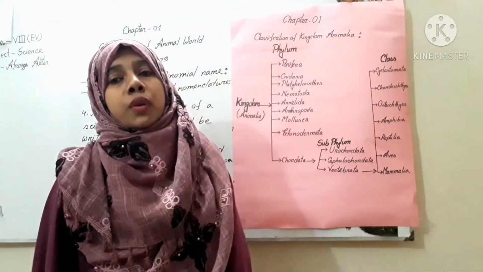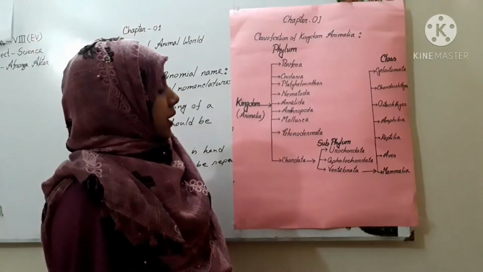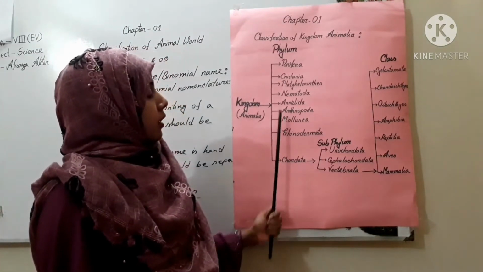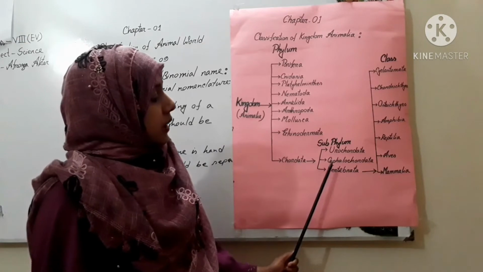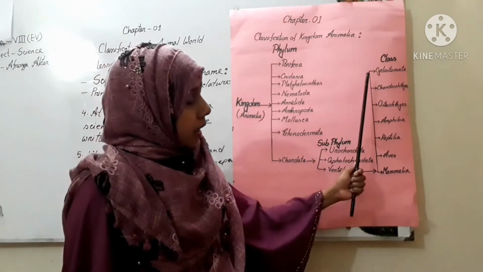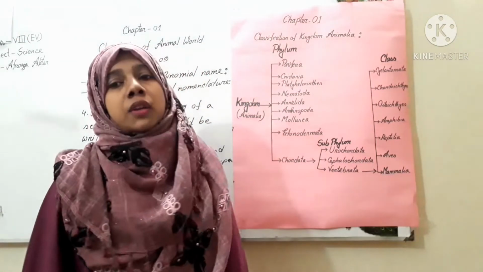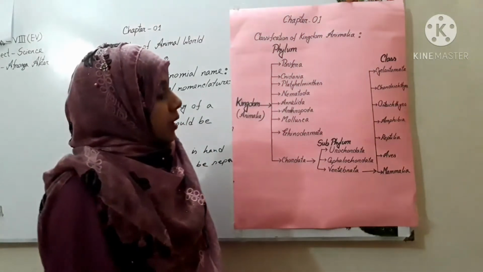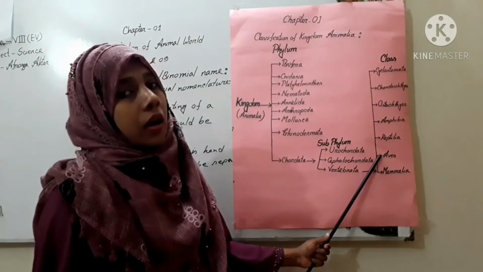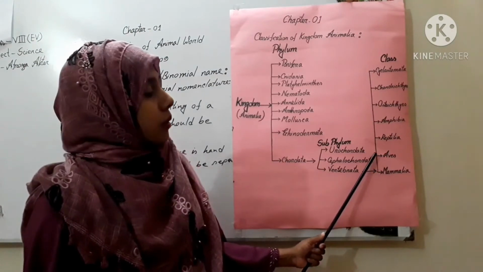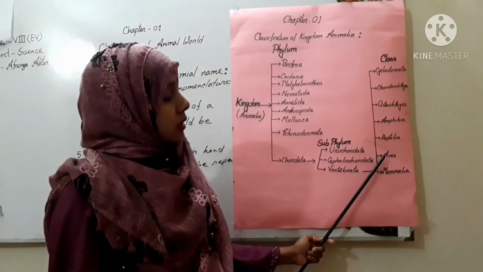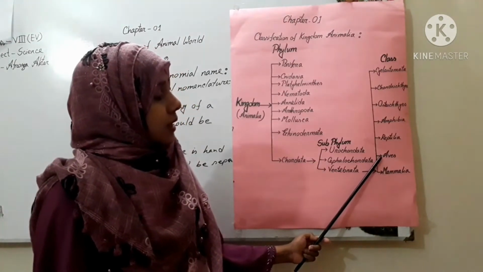Dear students, we are human beings and we are included in kingdom Animalia, phylum Chordata, subphylum Vertebrata and class Mammalia. So we are included in class Mammalia. Okay, then all types of birds, they have wings. They are included in these Aves.